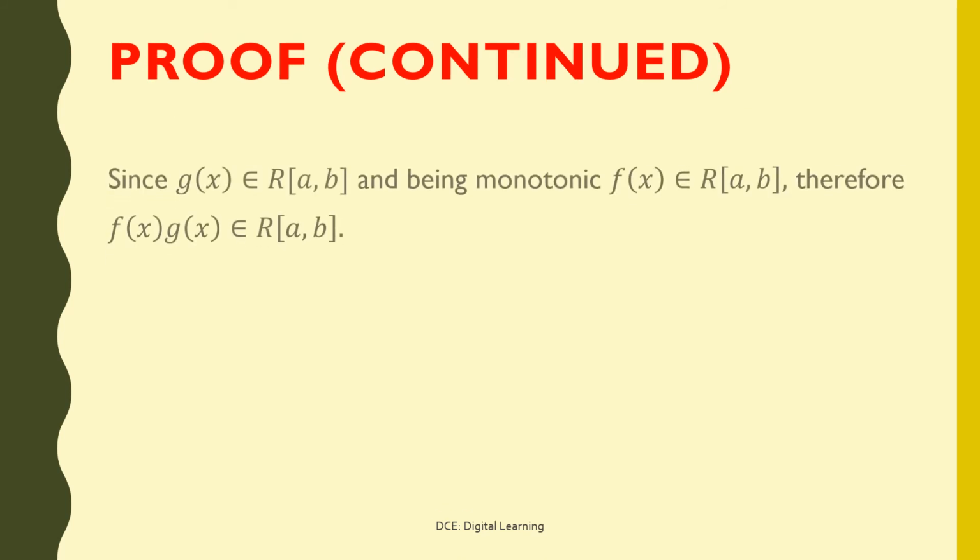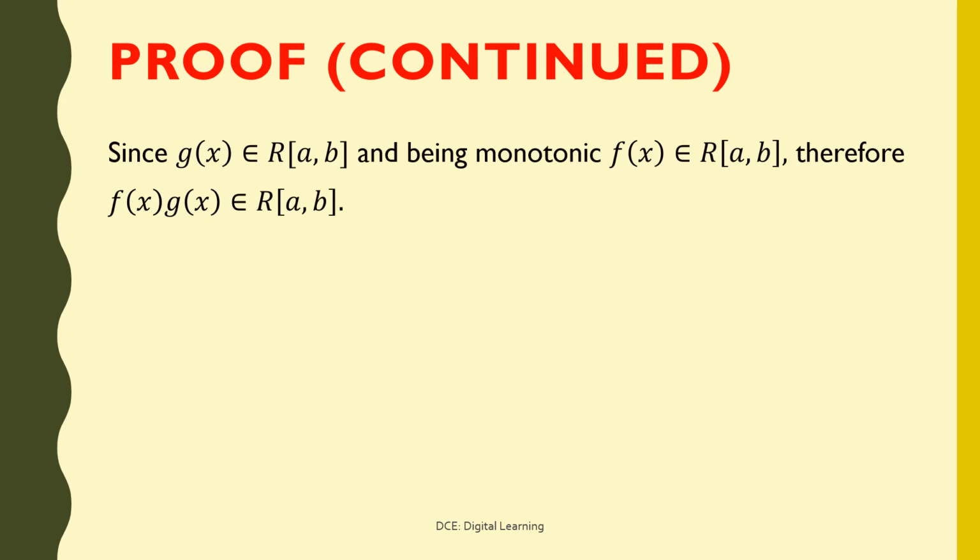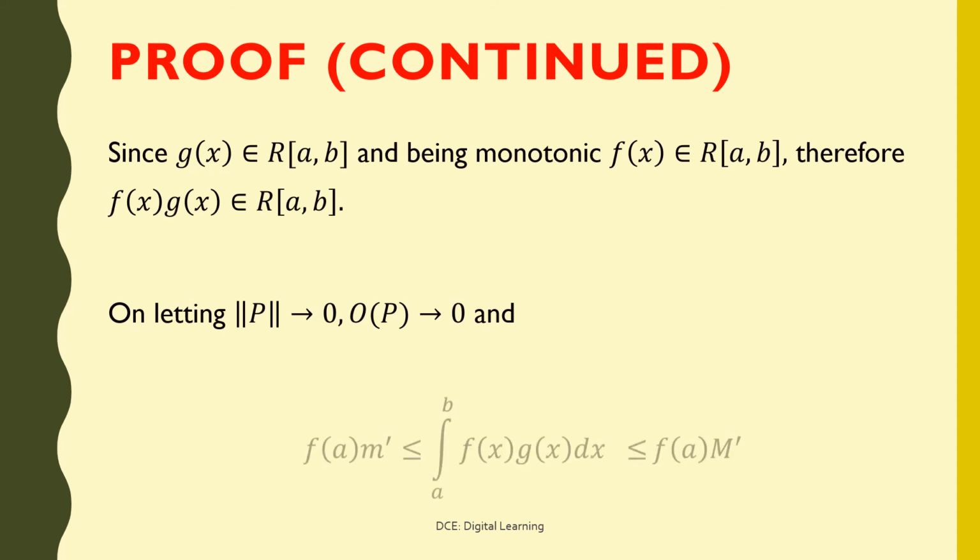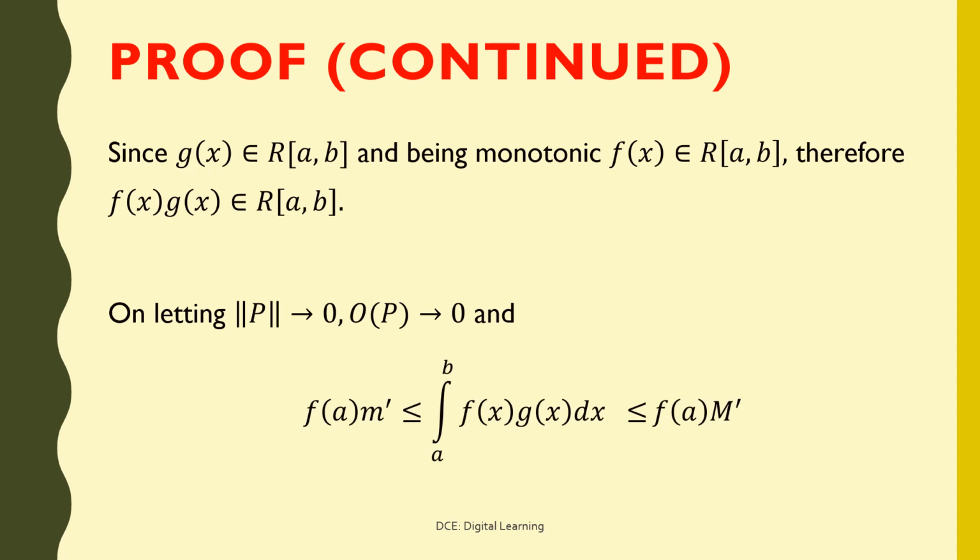Since g of x belongs to Riemann integrable functions on closed interval ab and, being monotonic, f of x belongs to Riemann integrable functions on closed interval ab, therefore f of x into g of x belongs to Riemann integrable functions on closed interval ab. On letting modulus of p tend to 0, oscillatory sum tends to 0 and f of a times small m dash is less than or equal to integral of f of x into g of x dx from a to b, which is less than or equal to f of a times big M dash.